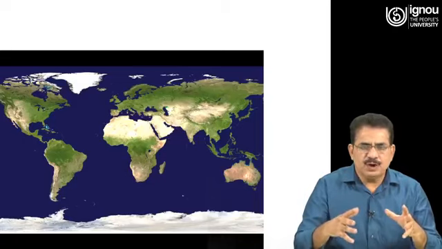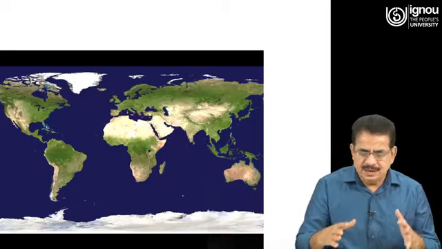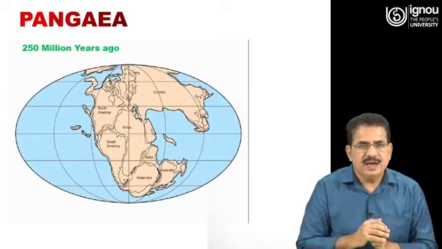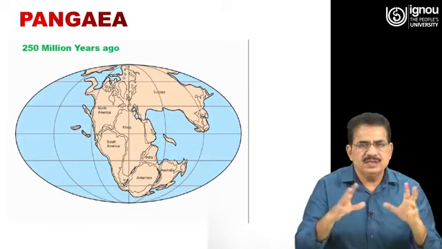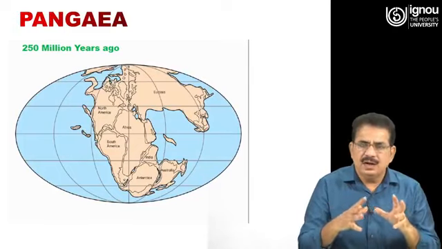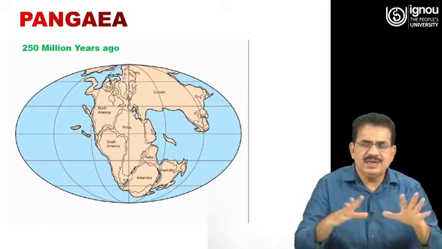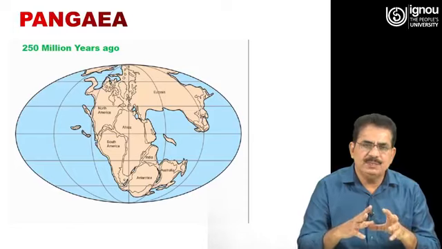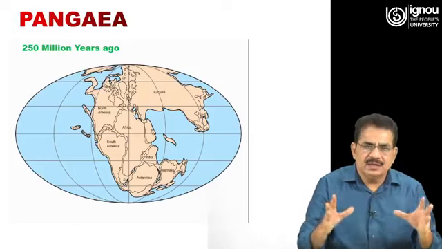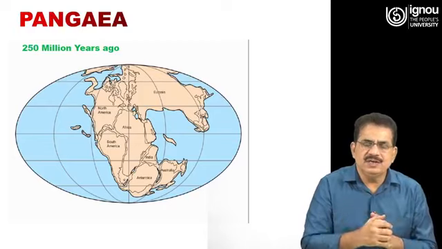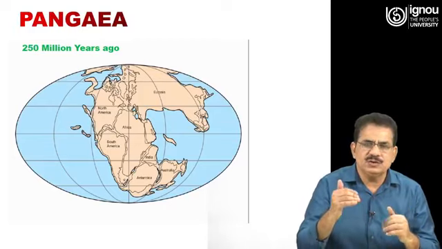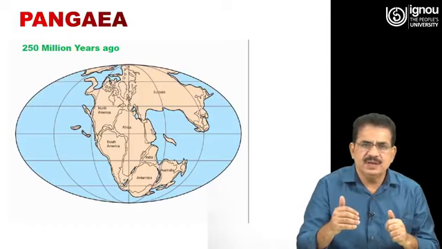So, after observing this, he tried to explore more, and finally he gave a theory that all these continents, as of now, are separated, but at some point of time they were at one place, and there was only a single continent which was called a supercontinent, and he gave this supercontinent the name of Pangaea.